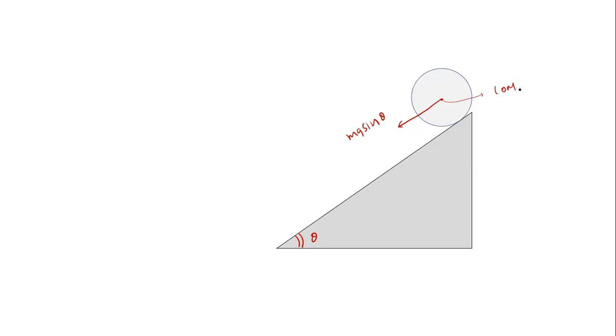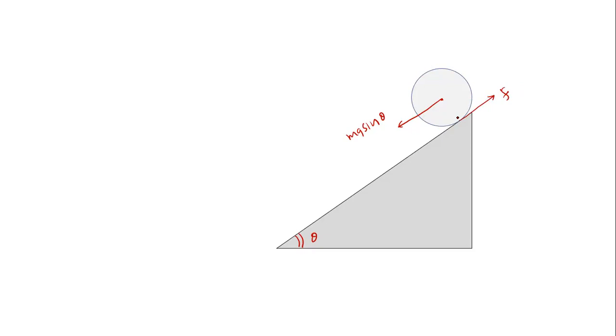Now can you tell me one thing? In which direction should the friction force act in the given condition? Is it up the inclined plane or down the inclined plane? Up the inclined plane. Yes, very good. Why?